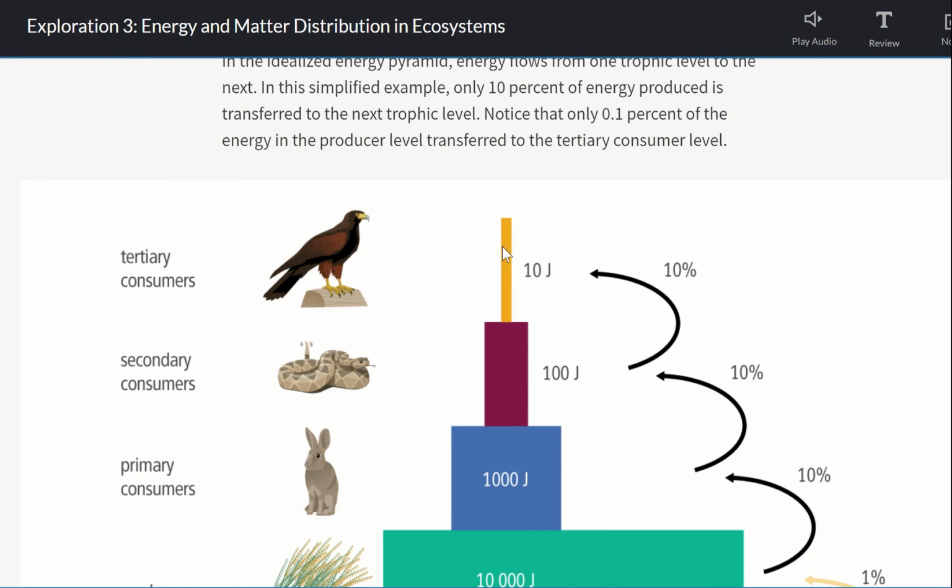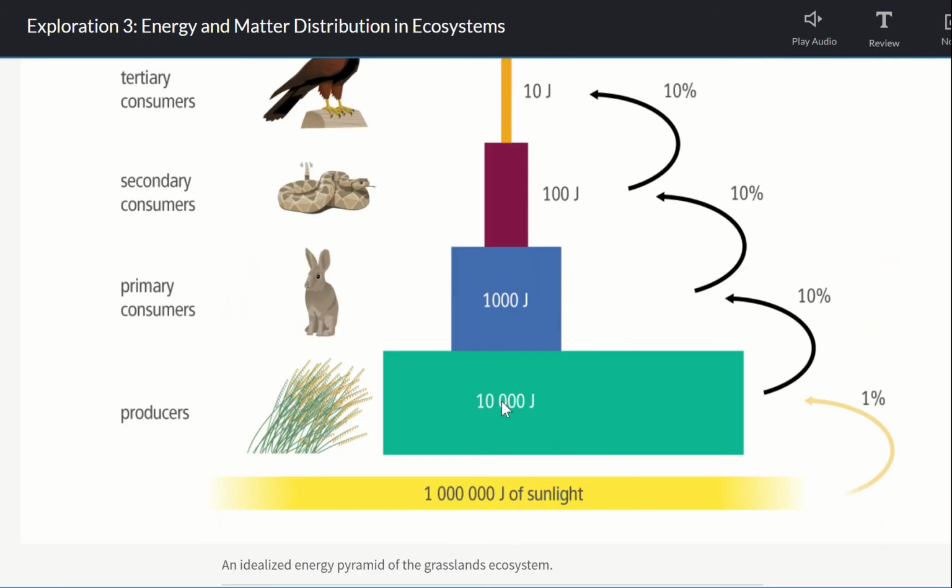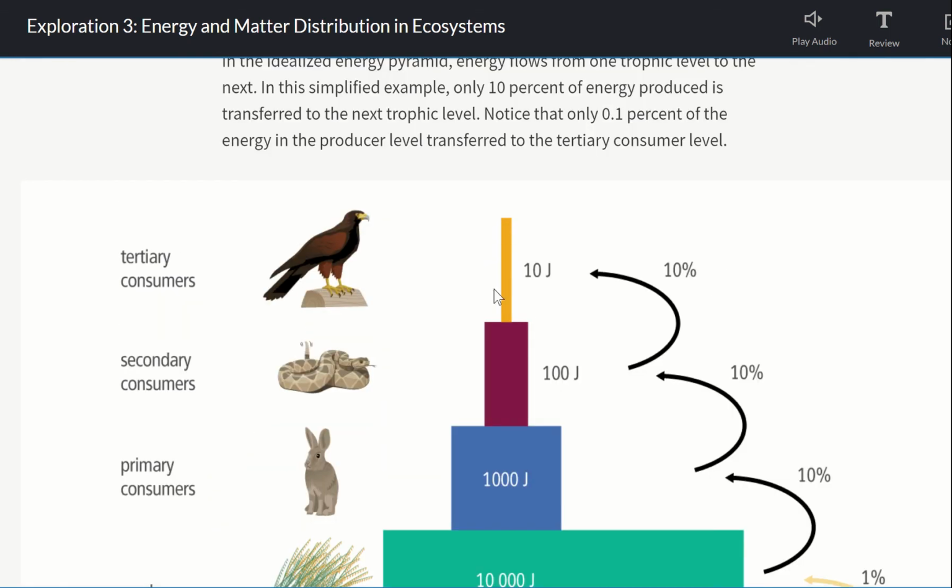We're only gaining 10% of the energy as it moves on. This plant is only using 10% of the million joules, right? Then this rabbit only gets 1,000, 100, and then only 10 joules. So only 10 joules of this energy from this sunlight is actually making it to this bird, and that's why it's got to eat more.